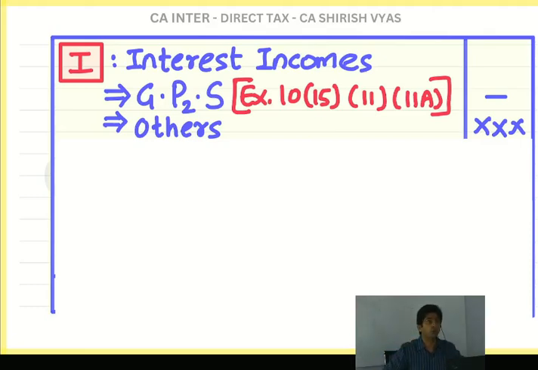But if someone is a fool, he has kept crores of amount in post office savings account. Usually people never do. A wise person, what will he do? He has got so much money, he will make an FD, because savings account will give very less interest. Only a fool will put all his money in savings account. And in case you put so much amount in savings account, then you will get so much interest. In amount terms, you will get a big amount, but government says we will exempt only up to 3,500. And a normal wise person will not generate more than that, because we keep only a little amount in savings account. This is not a savings account in bank, it is a savings account in post office.